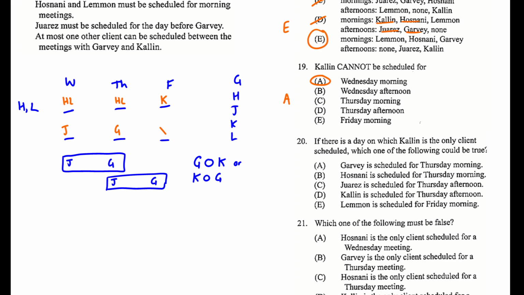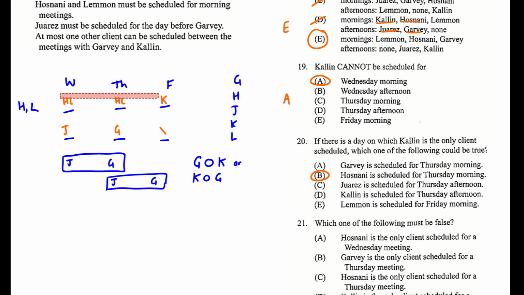G is Thursday morning. It doesn't say that. H is scheduled for Thursday morning. Okay, looks like B could work. Seems like we picked a good first guess. Maybe there are other ways to make this work, but we found one way that makes it work, and we found something possible that could happen, because this says which of the following could be true, not which of the following must be true.